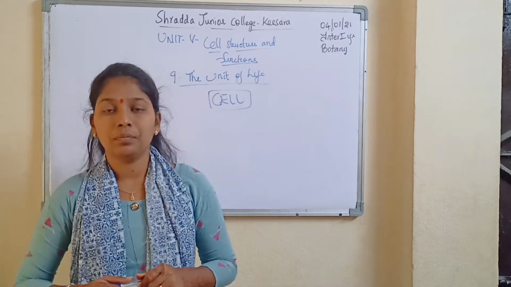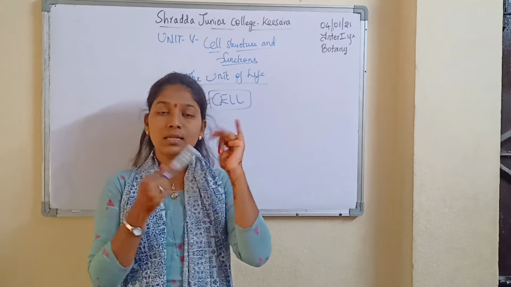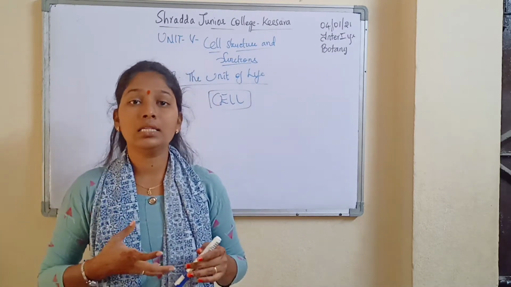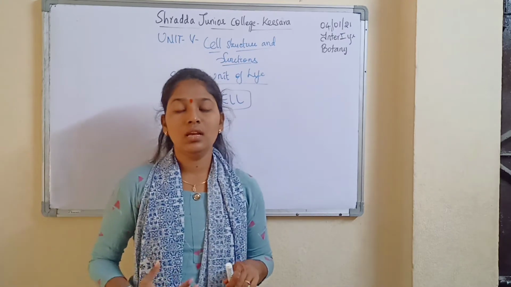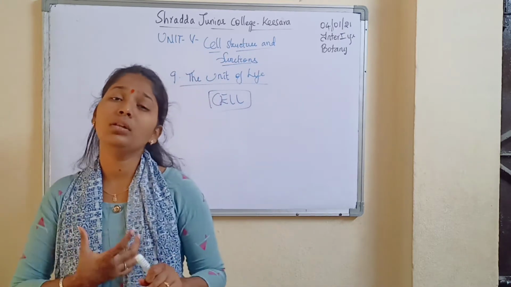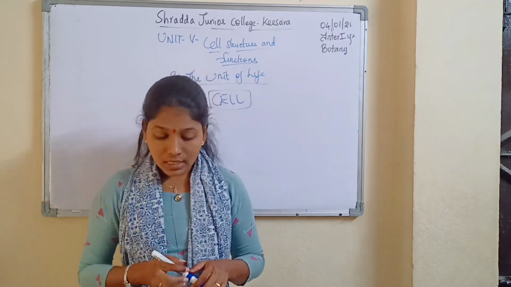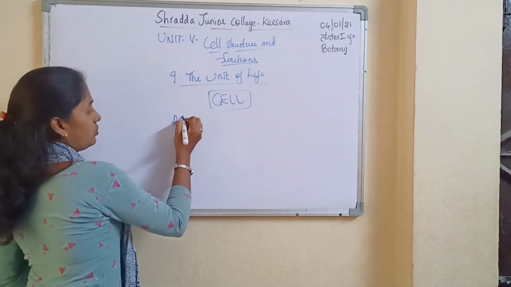There are varieties of cells. For example, my skin has some skin cells. My eye has some eye cells. Kidney cells. Heart cells. Liver cells. Blood cells. So these are all the different types of cells. The cell was first discovered by the scientist Robert Hooke in the year 1665.